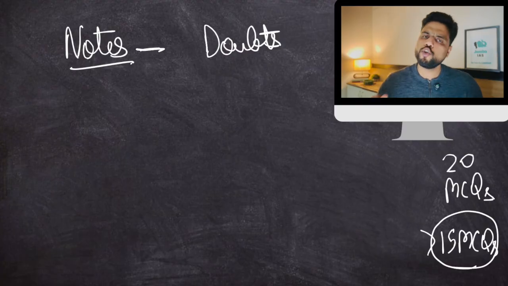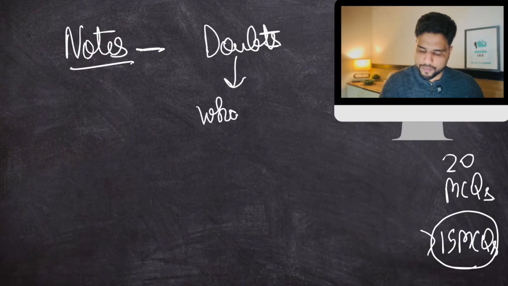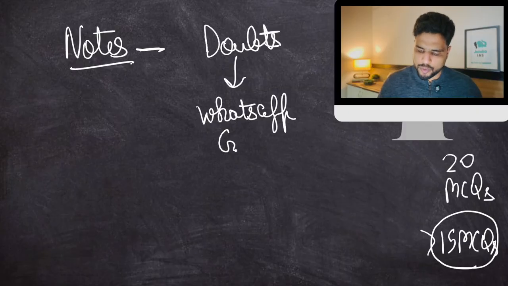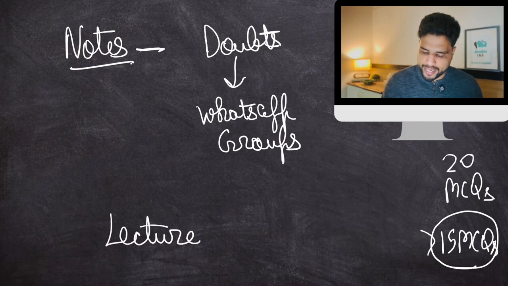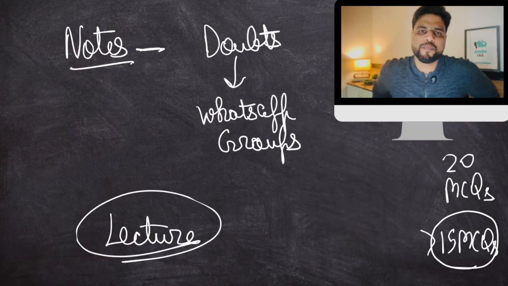So while reading the notes, you might encounter some doubts. You're bound to have those doubts. There is some problem, you didn't understand any concept. Just post your doubts in the WhatsApp groups. They are created for you only. Use them properly. By the way, if I feel that a particular doubt would require a detailed explanation, I would cater to that in the lecture itself, which would come at 7 p.m. But if I feel that the doubt can be easily answered through a text message, then we will reply to you very soon in the WhatsApp groups only, right?